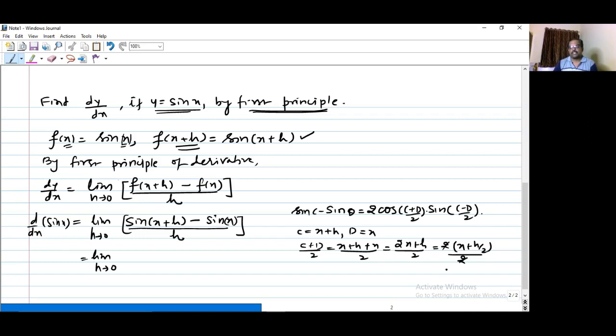So it will become x+h/2. And (c-d)/2 क्या होगा? c minus d will be (x+h-x)/2. तो ये plus minus x cancel होगा. You are left with only h by 2. So first we apply the formula, and then we use (c+d)/2 and (c-d)/2. We can substitute there.